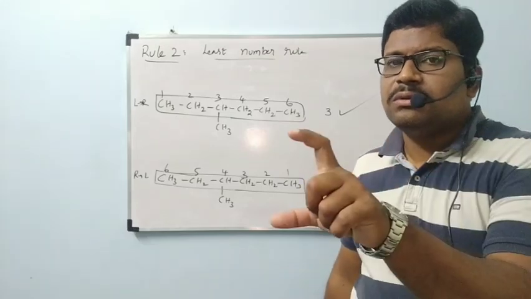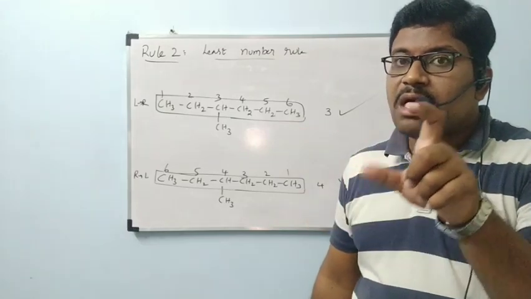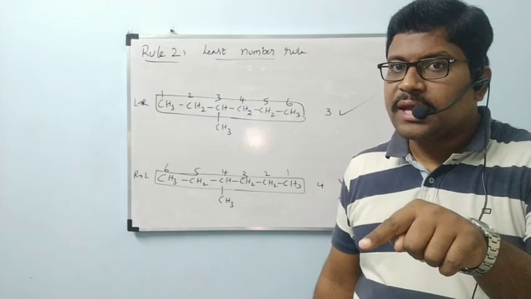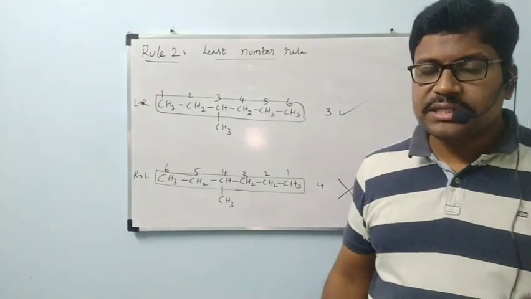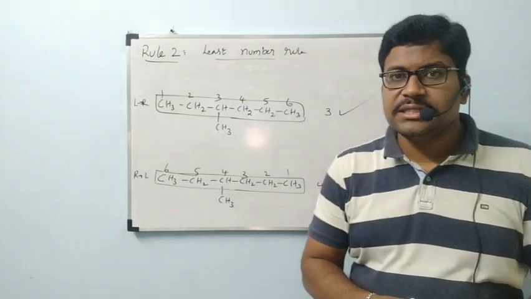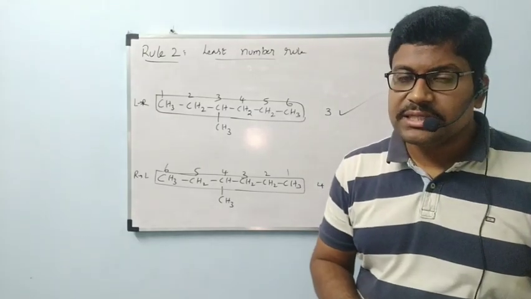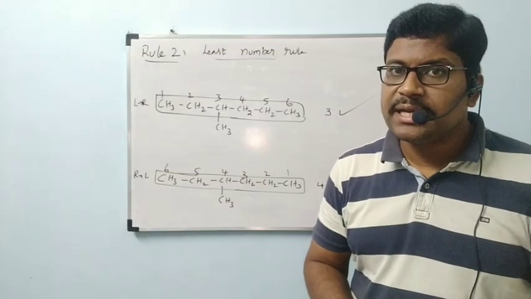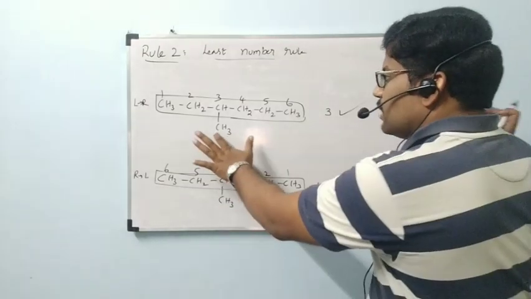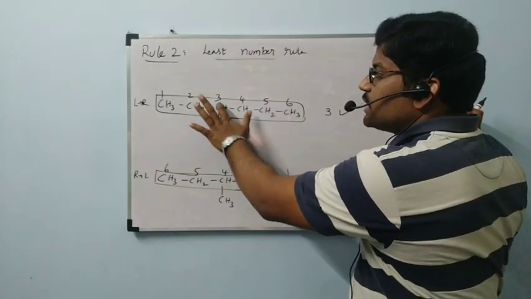By the first, longest chain rule, we have selected the parent chain. After selection of the parent chain, the remaining chains are called side chains. I told that one. Definitely those side chains bonded to the parent chain contain some number. See, here the CH3 is bonded to the carbon which contains number 3.